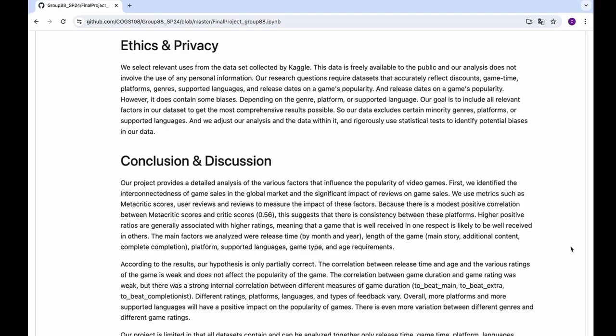According to the results, our hypothesis is partially correct. The correlation between release time and age for different ratings is weak, and does not affect the popularity of the game. There is a strong correlation between different game times. More platforms and more supported languages will have a positive impact on the popularity of the game. There's total variation in ratings between different genres. By analyzing those factors, they are valuable for game developers and sales, such as platform choice, extensive gameplay, and multiple language support, but we still need to consider the limitations.